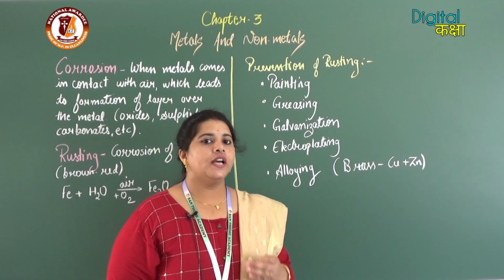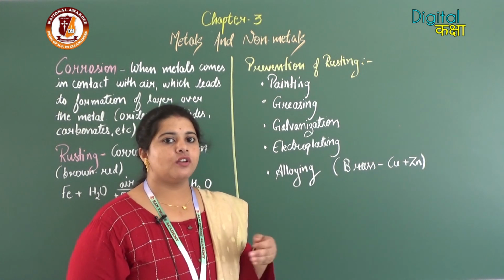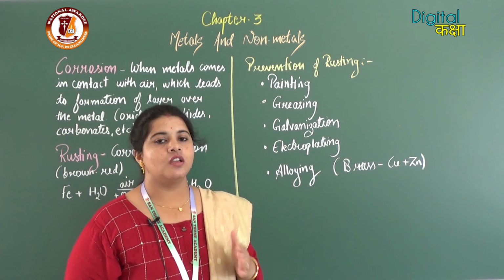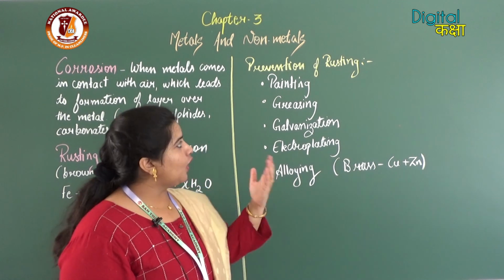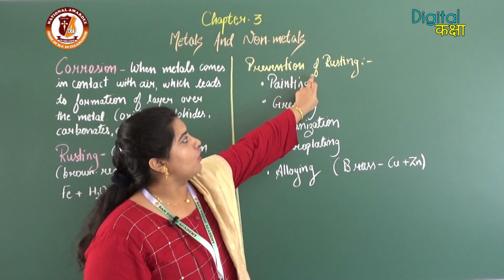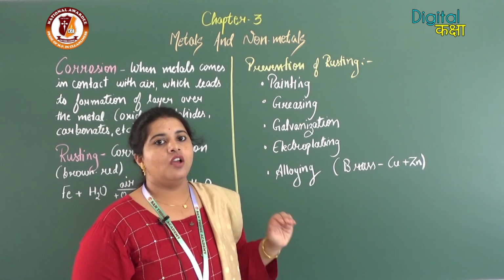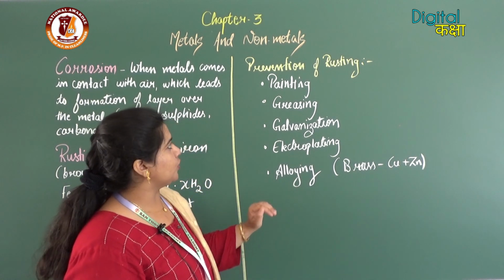Now, we are in the practice of preventing iron articles or other metals from corrosion. How are we doing it? Prevention of rusting. What are the methods of prevention of a metal from rusting or corrosion?